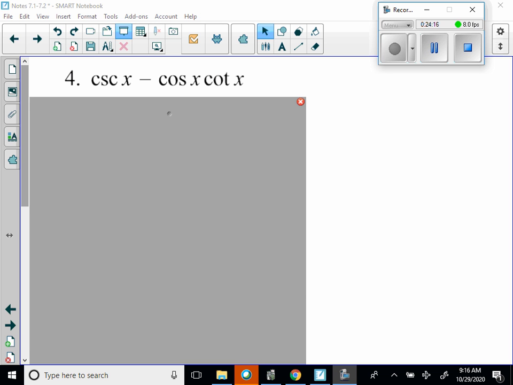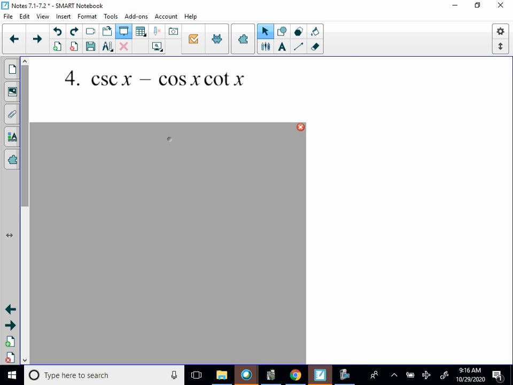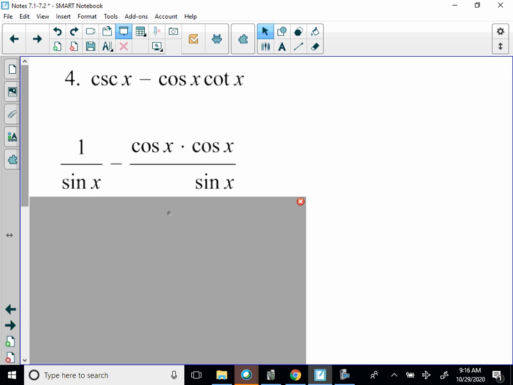Okay, you're back. So the first thing I'm probably going to do is write everything in terms of sines and cosines. So I'm going to say 1 over sine x is cosecant x, and then cosine x times cotangent x is cosine x over sine x. So one thing I notice right away is that my denominators match. Okay, and I also notice I got a cosine squared in the numerator, which is a good thing.